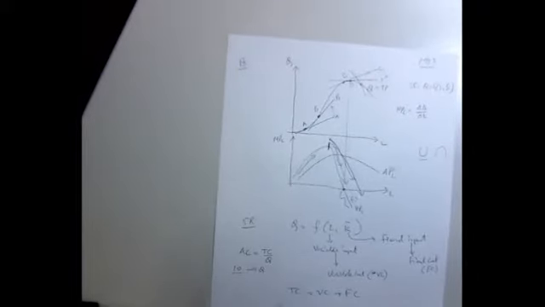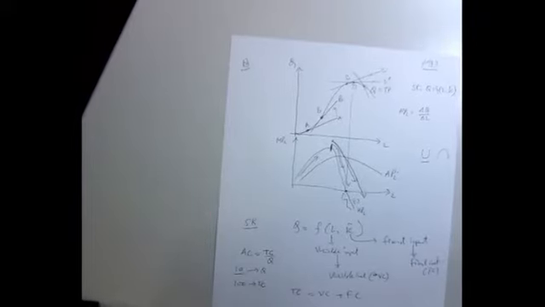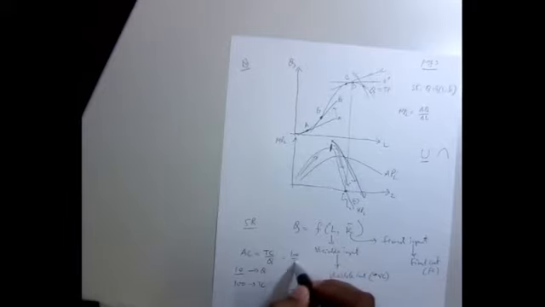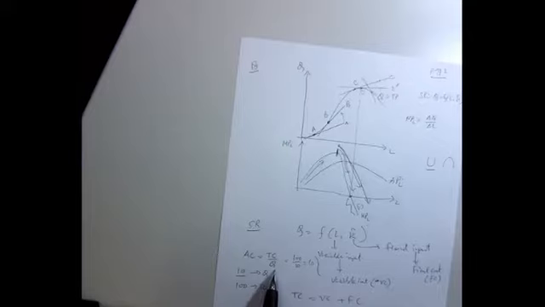And because of 10 units, my total cost is 100. So what will be my average cost? 100 divided by 10, and that will be 10. But then it is also known as cost per unit of output. Clear? So average cost is nothing but cost per unit of output. Am I right? Everything is clear from there?